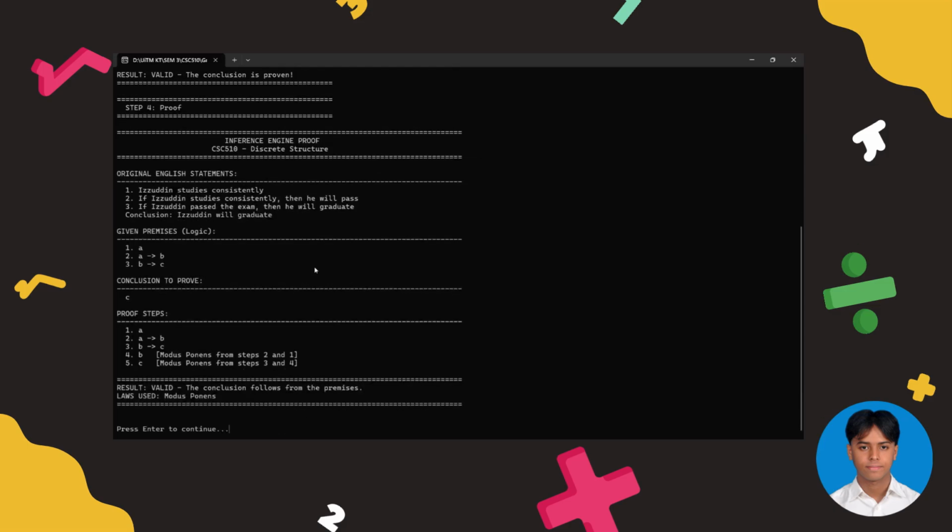Next, the system has determined the argument is valid. This means the conclusion, student will graduate, logically follows the given premises. Finally, the system displays the complete proof. It shows each step and which rule was applied. We can see that modus ponens was applied twice to reach the conclusion.